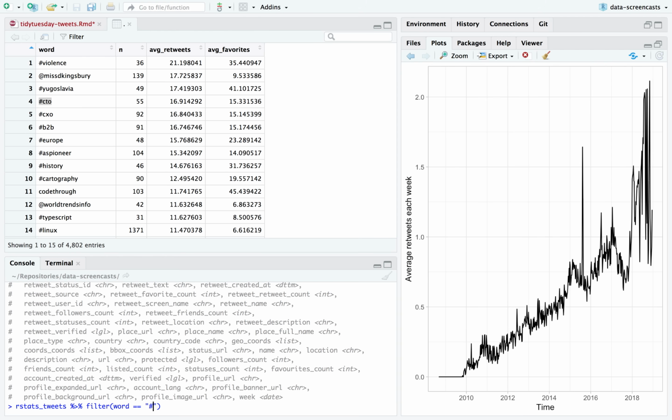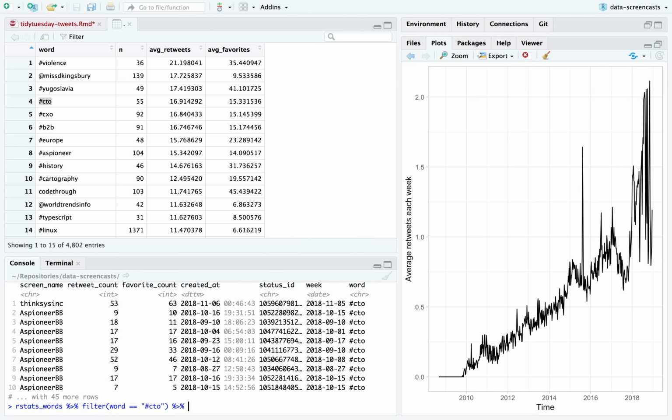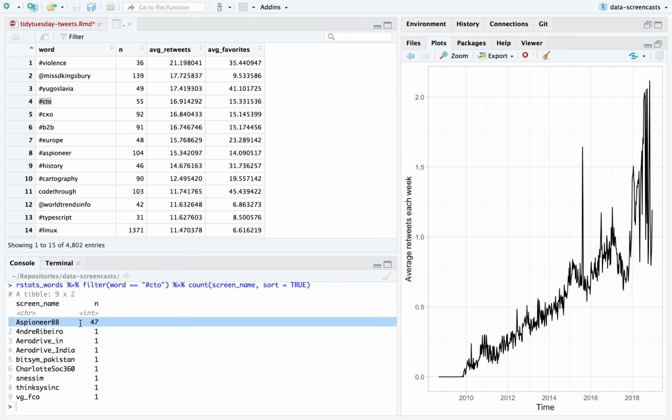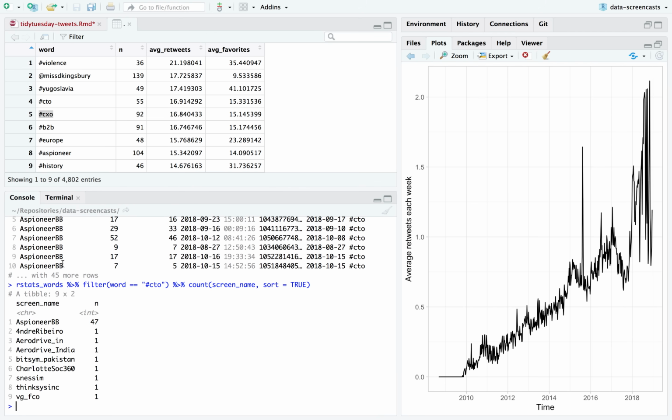Filter word equals CTO. Oops. Filter tweet word, rstats words. Screen name. Yeah, the fact that it's almost entirely this one screen name, I bet some of the others are as well.